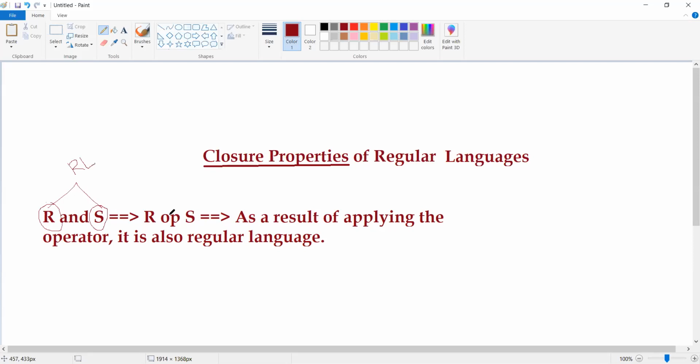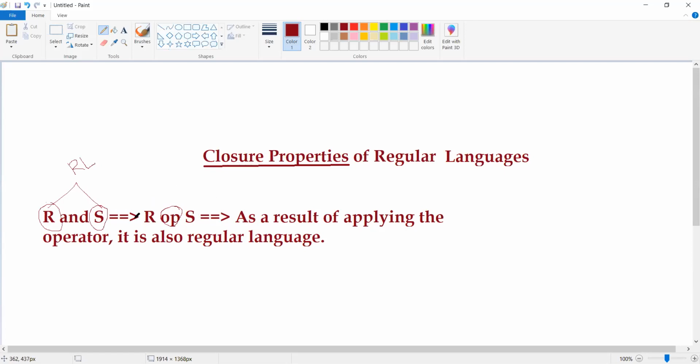Now what I am doing is applying some operator in between these two languages. Once I apply the operator, I am going to get a new language.